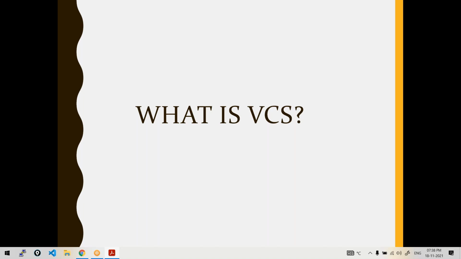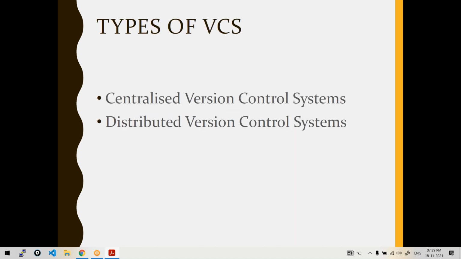Even testers use it, right? Even ops persons, ops teams, particularly DevOps teams, where they work with different tools and they have a lot of files to manage. So everyone will be using this version control system. So now let us understand, depending on the architecture, how they were categorized. See, depending on the architecture, they were categorized as centralized version control systems and distributed version control systems.